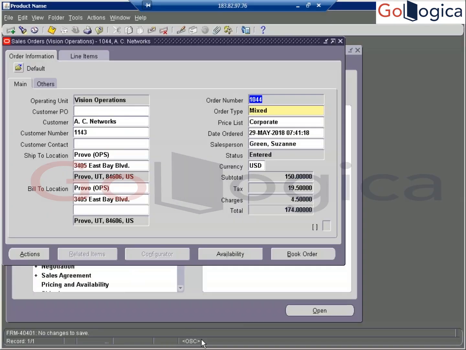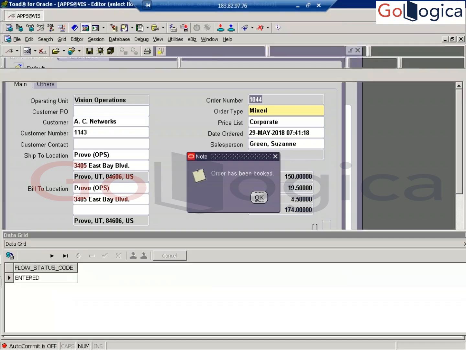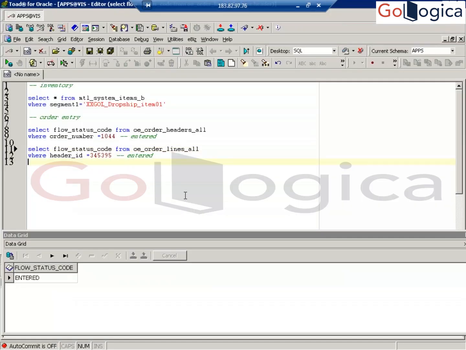Next, what do you have to do? Book the order. So the order has been booked.